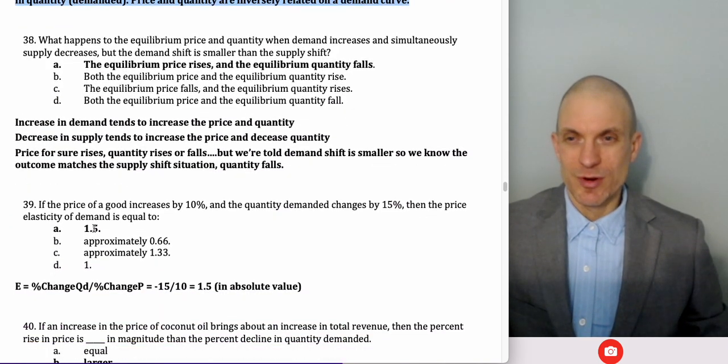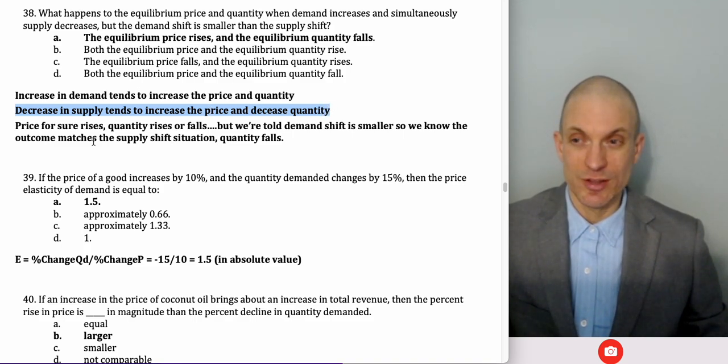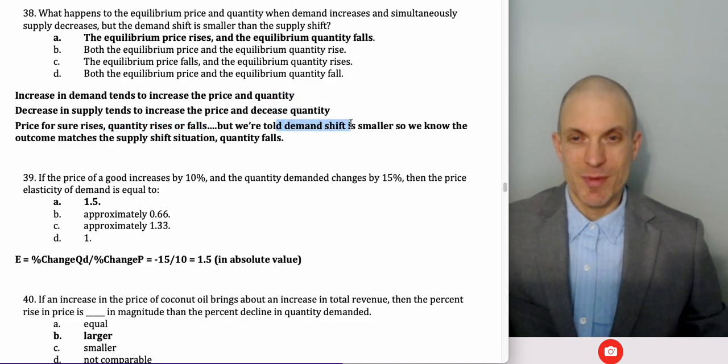What happens to the equilibrium price and quantity when demand increases and simultaneously supply decreases, but the demand shift is smaller than the supply shift? Well, the increase in demand is going to give us a tendency to see the price and quantity rise. The decrease in supply is going to give us a tendency to see the price increase and quantity decrease. So we definitely know the price is going to rise. So we know we're looking at A, B, or C. Quantity could rise or fall, because here it's going to rise and here it's going to fall, except we're told the demand shift is smaller. So we know the outcome's actually going to look just like the supply shift. So we're going to get a decrease in quantity. All right, so it's A.